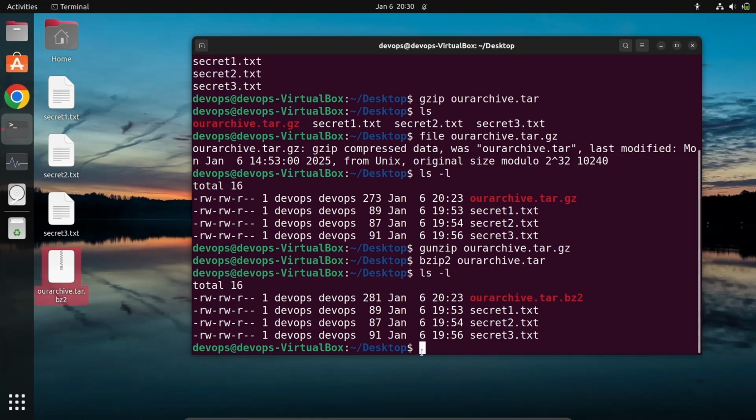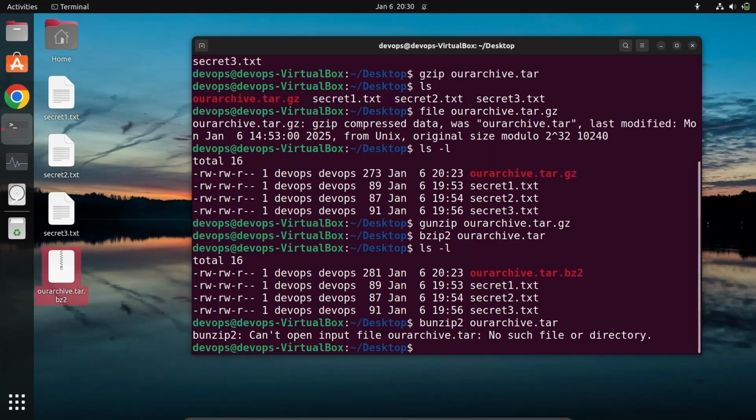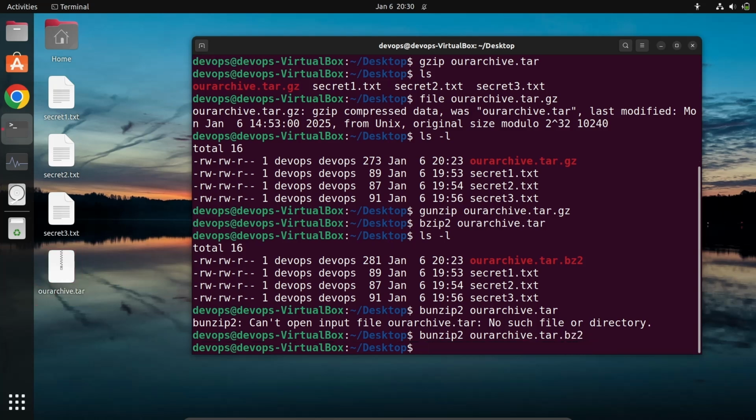If you want to unzip the bzip, how can you do that? So I will type bunzip2. Okay, so if I do that, okay, I didn't provide the bz2 extension. Okay, so it has unarchived or uncompressed our data.